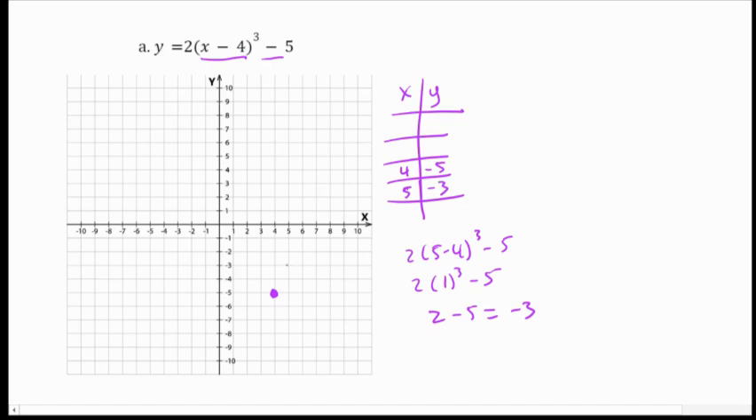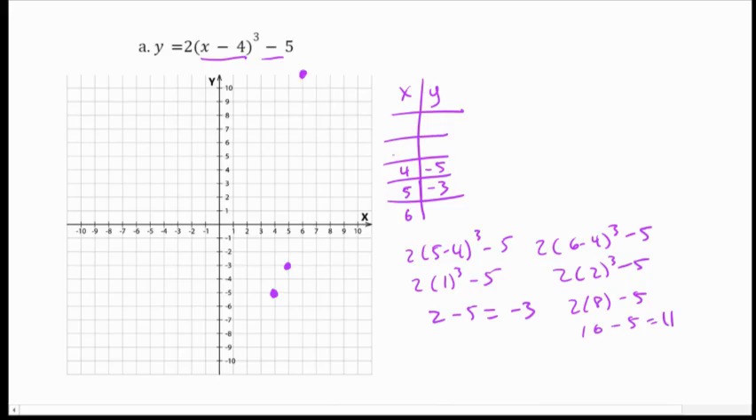So here I have my second point. And then let's try to plug in 6. Same idea here, 2 times 6 minus 4 cubed minus 5. 2 times 2 cubed minus 5. 2 cubed is 8, and that becomes 16 minus 5, which is 11. So it just barely lands on our graph.